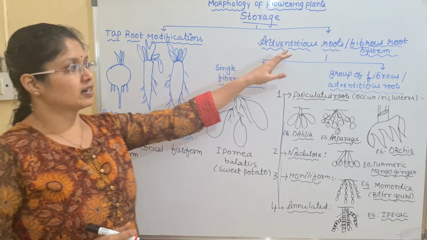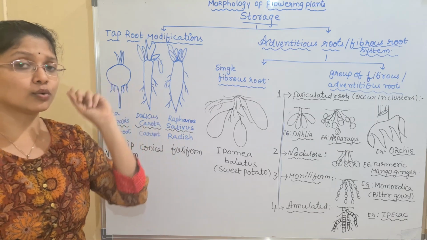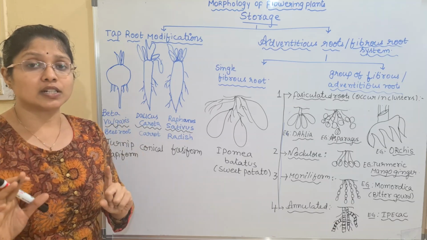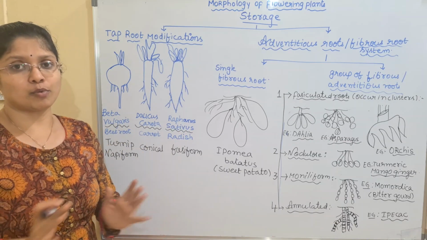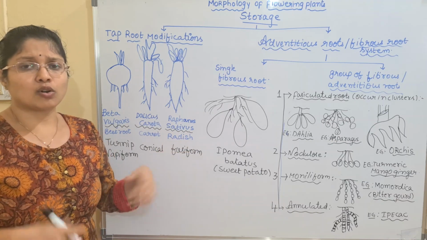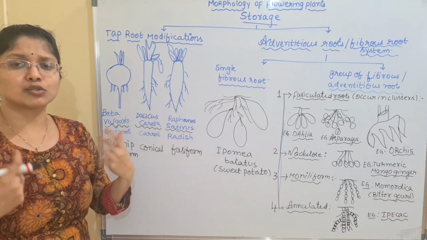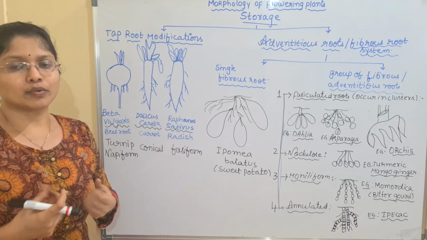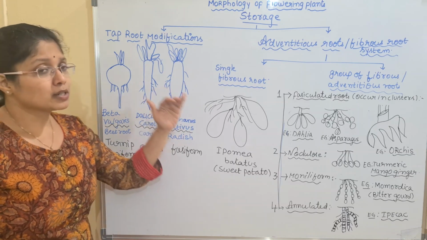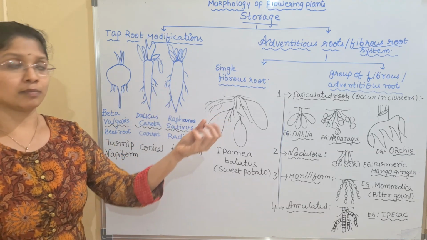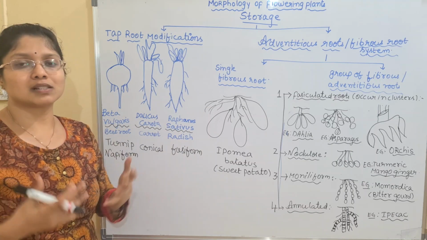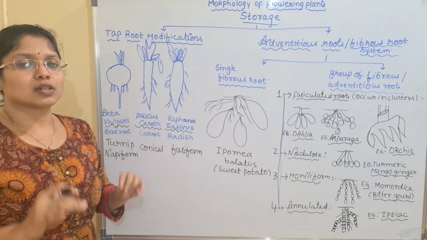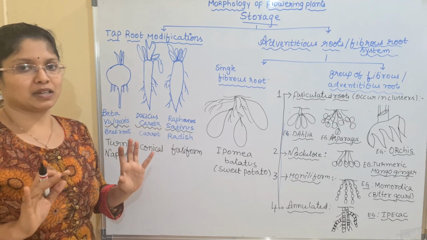And next, coming to the adventitious root. Adventitious root is also known as fibrous roots. All the fibrous roots are adventitious roots, but not all adventitious roots are fibrous roots. Vice versa is not possible. Why? Because adventitious roots can also be produced from leaves. Adventitious roots can also be produced from stem nodes. Any structure which is producing a root, we call it an adventitious root. Fibrous root is a type of adventitious root, but under adventitious roots we have numerous types of roots that we'll be discussing later. Okay, so you have to remember all the fibrous roots are adventitious roots. Both the names are the same here.